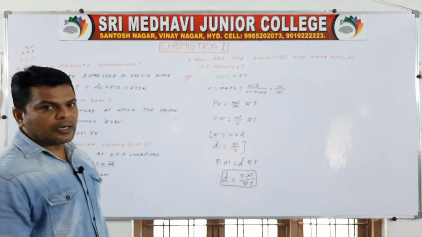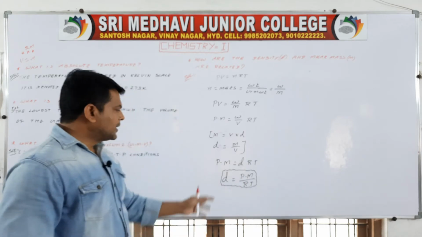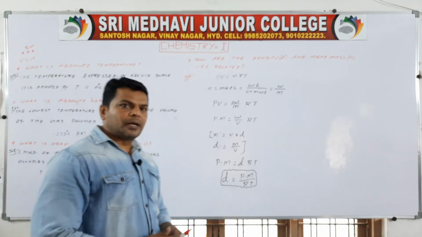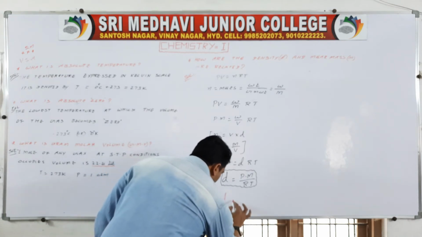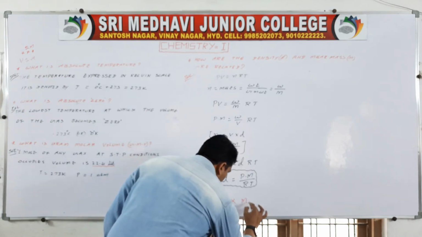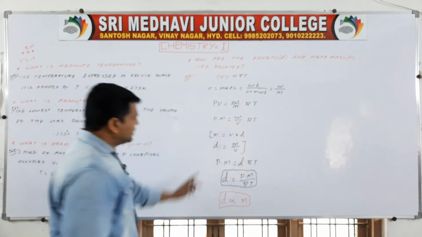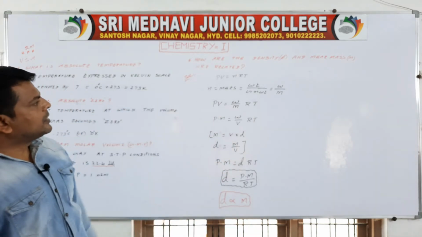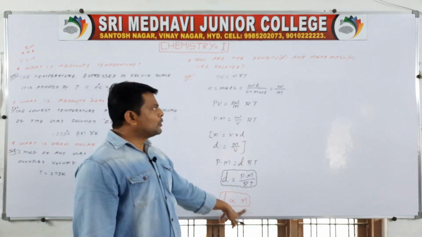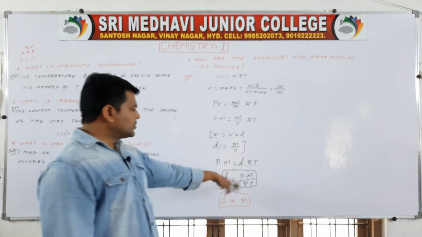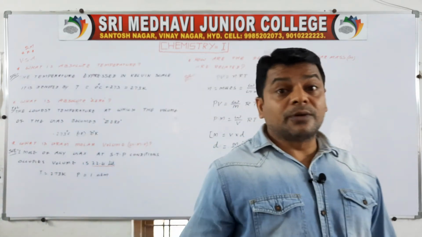Therefore D is directly proportional to molar mass. So this is the relation between molar mass and density, where D is the density and M is the molar mass. This is very important for objective type questions.